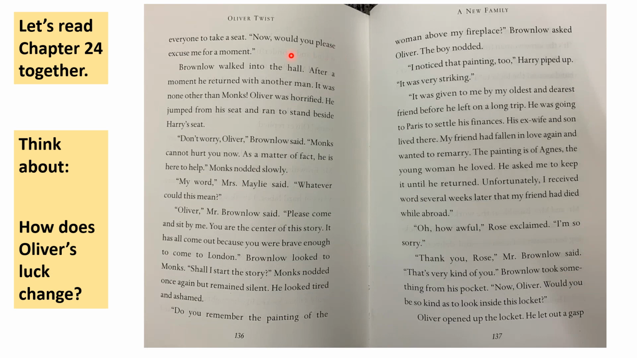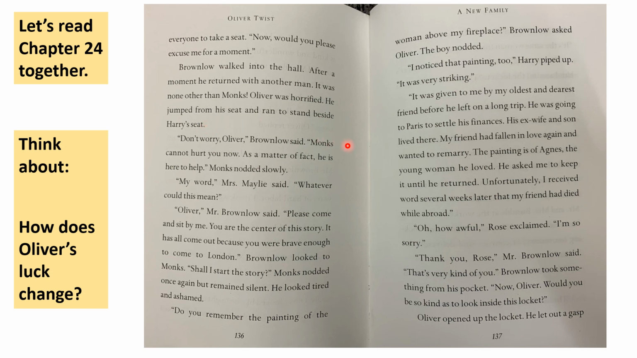Now, would you please excuse me for a moment? Brownlow walked into the hall. After a moment, he returned with another man. It was none other than Monks. Oliver was horrified. He jumped from his seat and ran to stand beside Harry's seat.